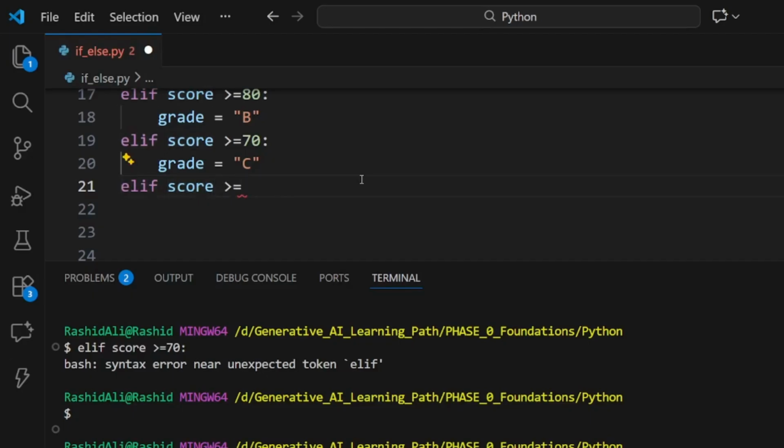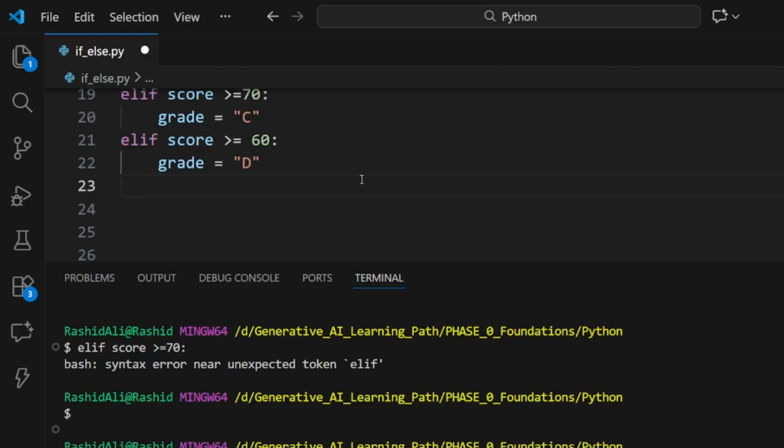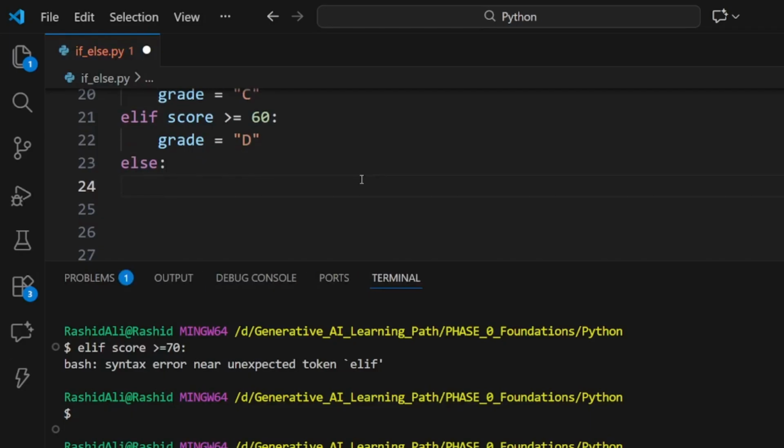Now we are writing this condition, checking whether the score is equal to 60 or greater than 60. If it is, then grade is equal to D. So at last, that is our F grade. For it we will write else. If none of the conditions become true, then this will execute definitely.